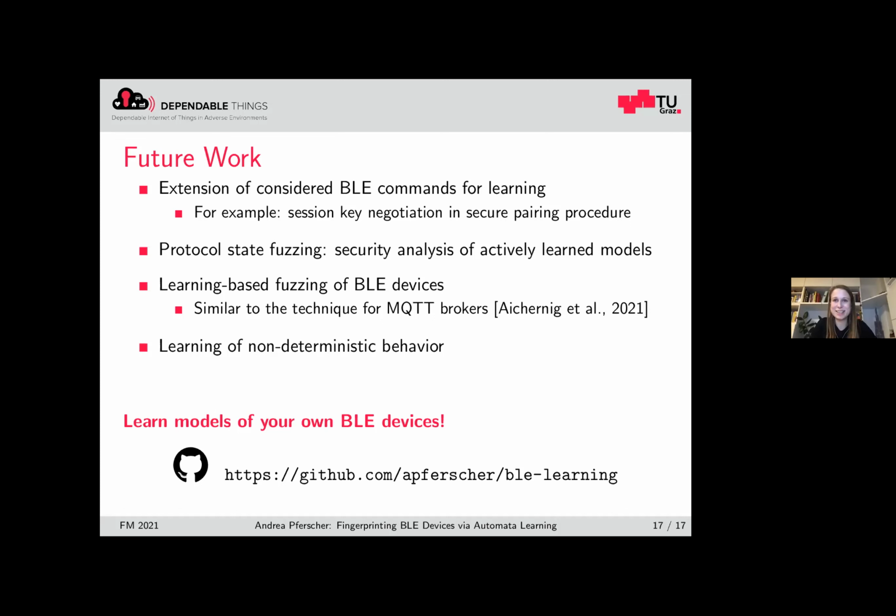Yeah, so if you interact with other physical devices, if they are Bluetooth Low Energy devices, you can simply check out my repository, order the device you need, send these custom Bluetooth Low Energy commands, and then you can learn any device you like, or you can fingerprint any device you like. But for considering other protocols, you have to implement this whole mapper again, and this whole protocol packet composition. But I can highly recommend Scapy for this. So this does most of the work for you. So yeah, basically you can do it.